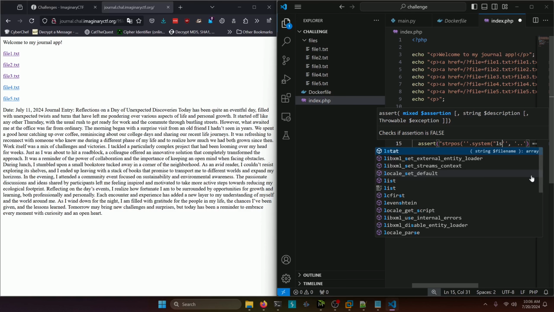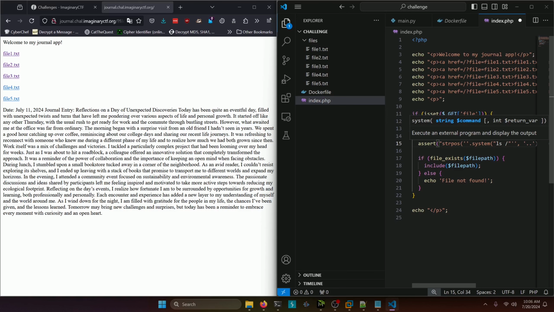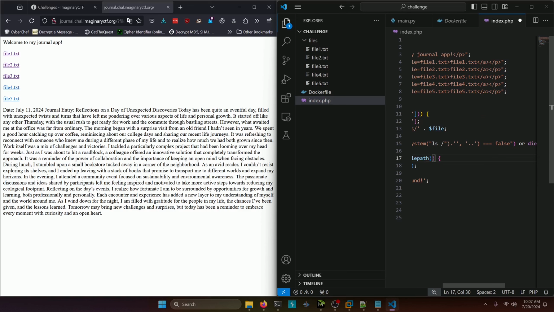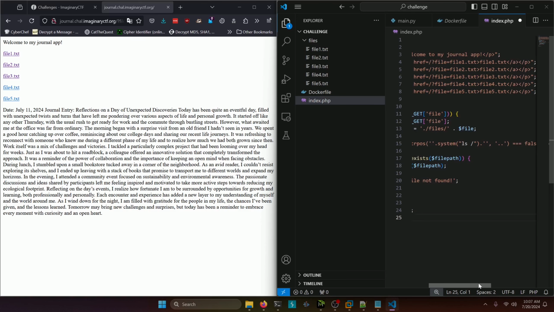We'll want to do ls / like so, because we know that the flag is in the root directory. This is a good way to test whether our payload actually works. Then we're going to put another concatenator there to close off the other set of single quotes. Because it's inside the assert function, this should actually execute in order to validate whether this is false or not. And we know it's not going to be false because there's no double dots in our payload. But this should give us a clean injection.